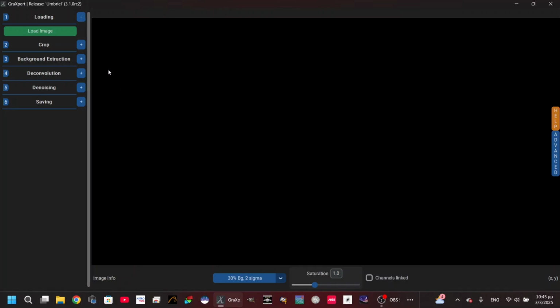In this video I am going to show you how to do background extraction using GraXpert, which is a dedicated software for all these tools and actions you can do on your image, such as background extraction, deconvolution, denoising and crop. So let's get into it.